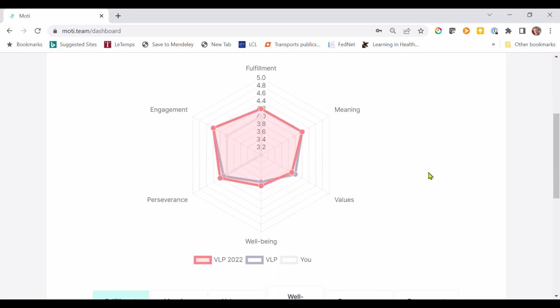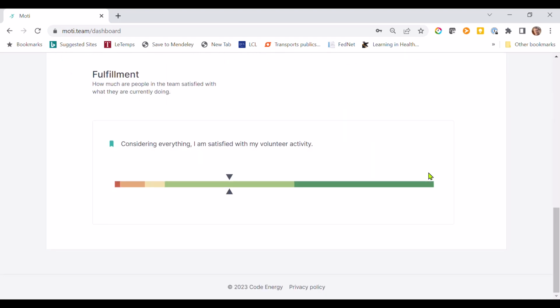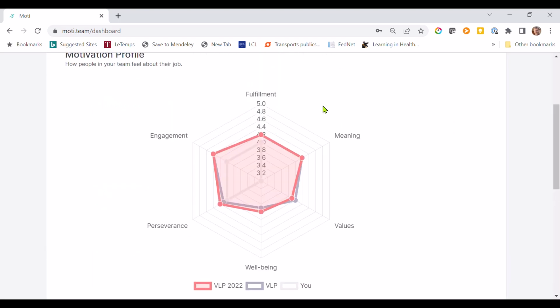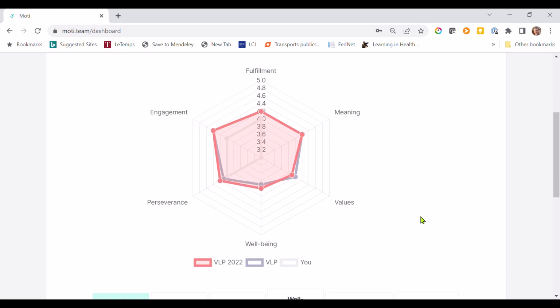Now, we need to be careful because averages can hide discrepancies. So imagine, for example, that half the people answered strongly agree and the other half strongly disagreed. You would have an average score of 3 when nobody actually was neutral. So it's always important to go and look at the distribution of answers for each of the dimensions in a radargram.